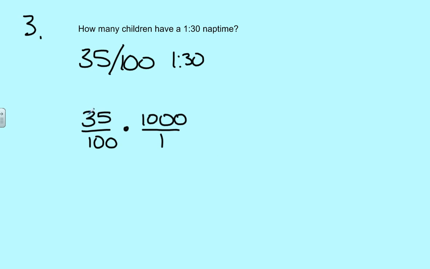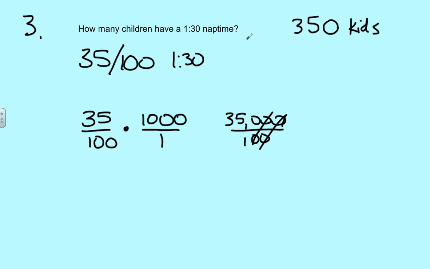This gives us 35 times 1,000, which is 35,000, over 100 times 1, which is just 100. We take our excess zeros and cross these off, and we get 350 over 1. So 350 kids would have their nap time at 1:30.